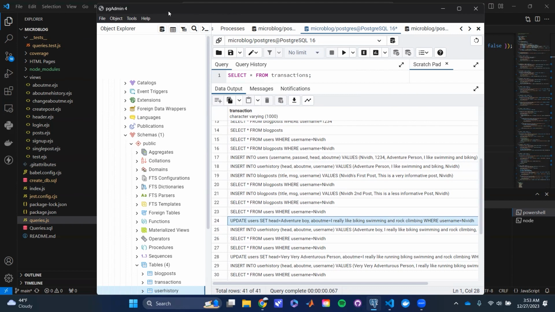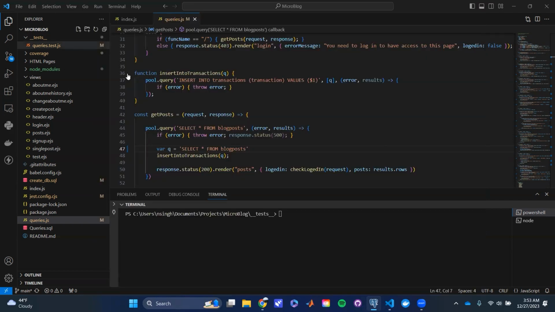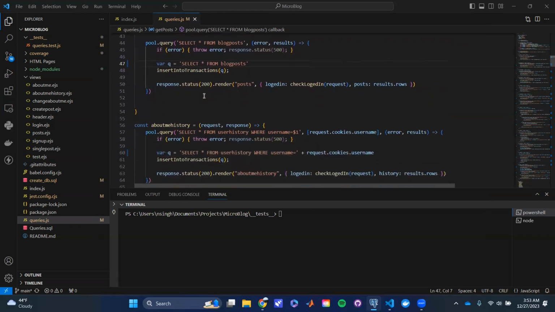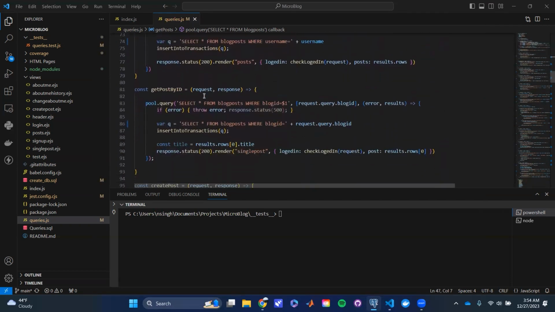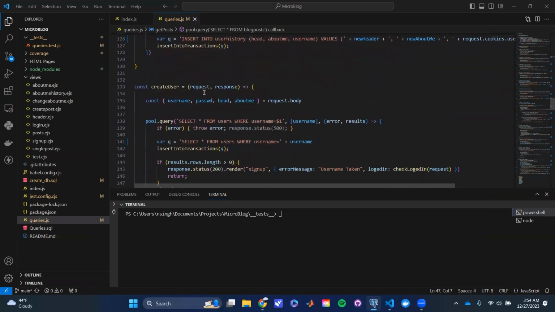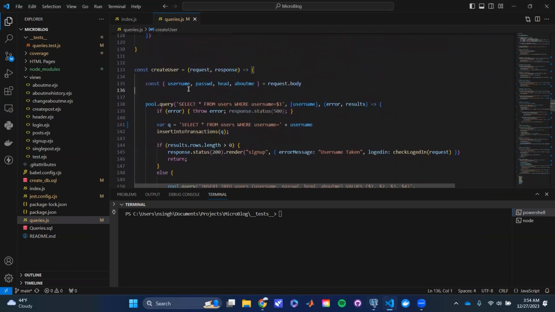Now let's move this out of here. So then the rest of queries is just a bunch of functions. A lot of them are very short. They're all active in the database. But if you want to look at an interesting one, we can look at create user here.